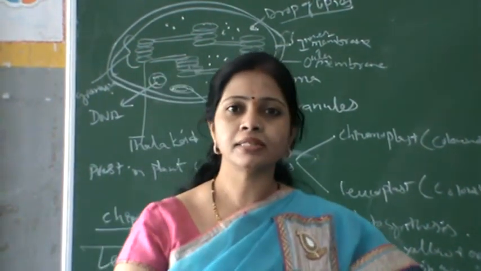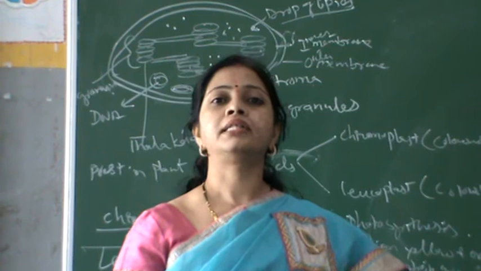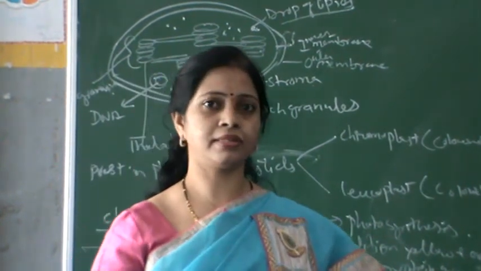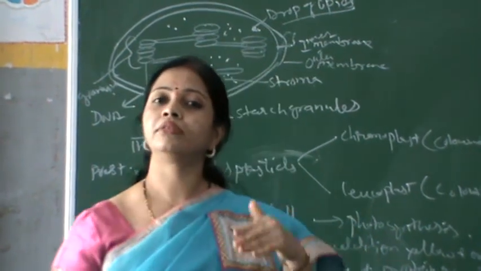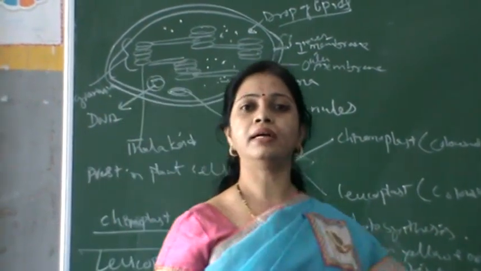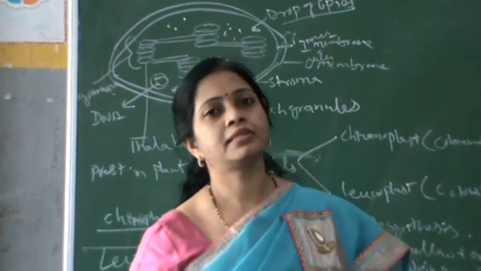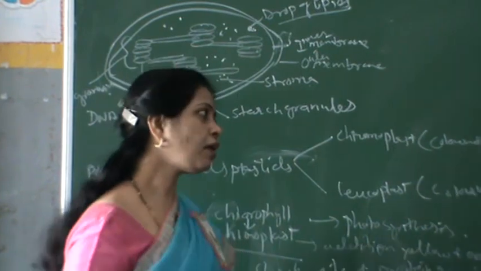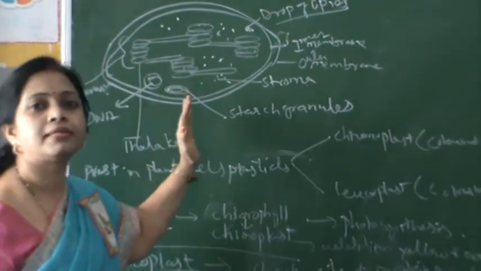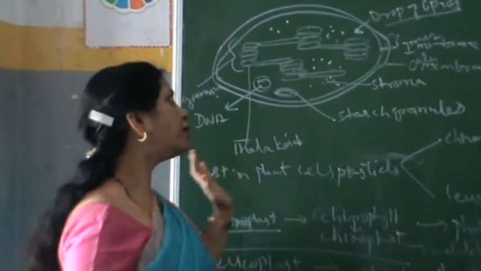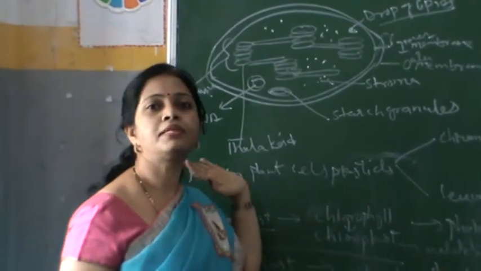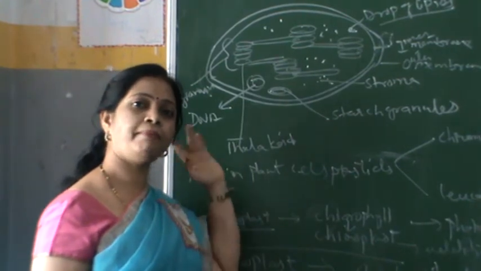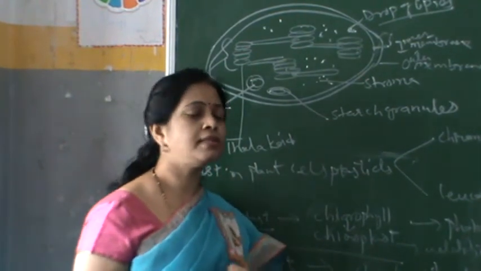But where is this chlorophyll actually present for photosynthesis? Without chlorophyll, no photosynthesis, isn't it? We are going to do the activity in your next class, that is 10th class, because chlorophyll is a must for the preparation of food, that is photosynthesis. So where is this chlorophyll present? First, we will concentrate on this organelle as it is the most important organelle for the cell, and also in the plant, because we are talking about photosynthesis.